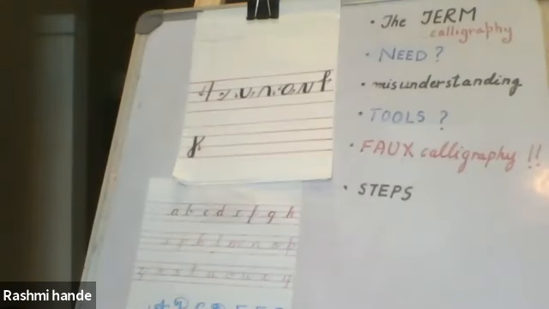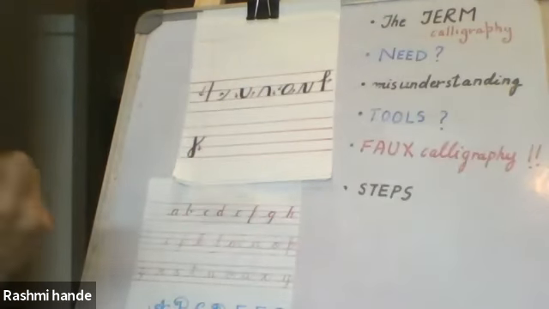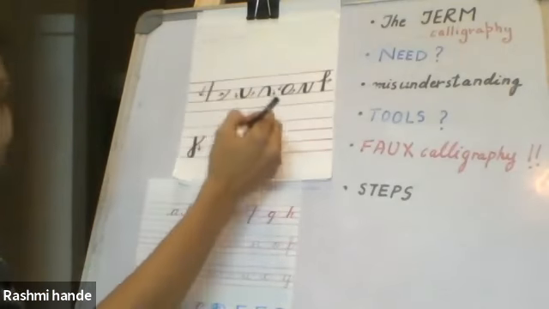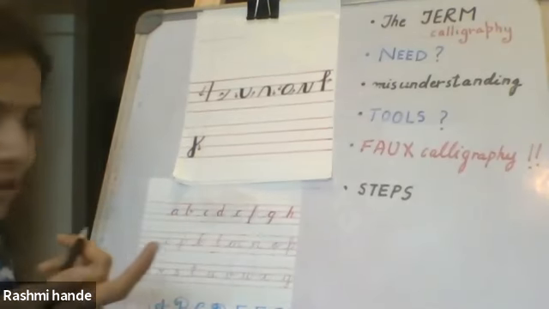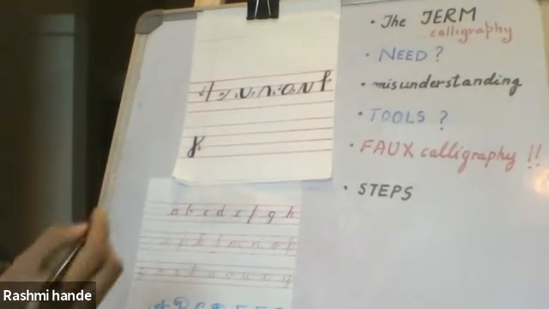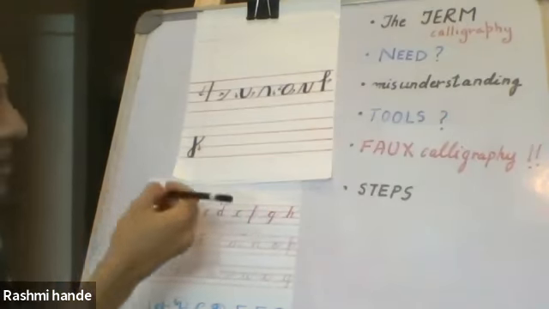I'll quickly tell you what they are called. One basic rule that we follow in calligraphy is that whenever we take a line up, it's a very thin and sharp line, and whenever we take a turn down, we create a thick line. Using a brush pen or calligraphy pen is easier, because using the pen at the correct angle, you can achieve both thin and thick lines. But if you're using a normal thin pen, you'll have to create double lines wherever you need a thick line. So you'll start observing your letters better.